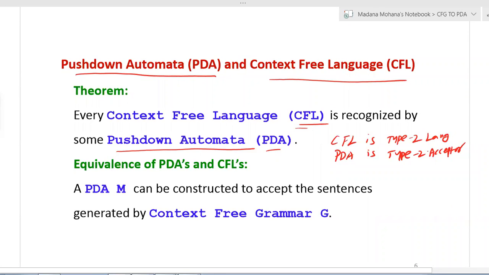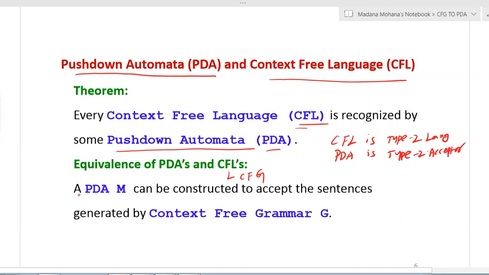Reversely, PDA accepts only type 2 language, that is context-free language. Wherever a context-free language is there, it is described by its grammar, which is called context-free grammar. So now you can see the equivalence of PDA and CFLs by considering context-free grammar.